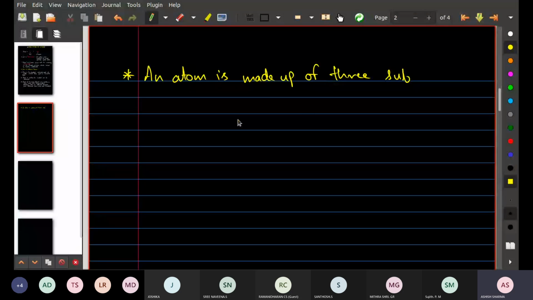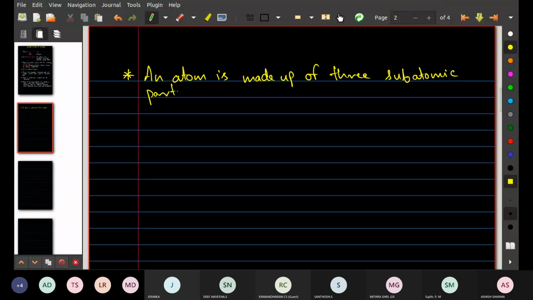Yes, everyone, I was telling you that an atom is made up of three subatomic particles. Note down this. You know very well what these three particles are, but just for writing purposes we are writing it.